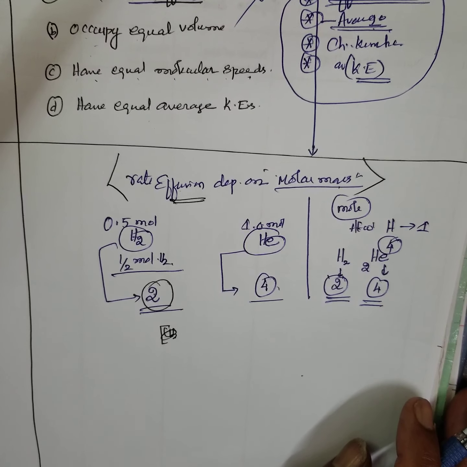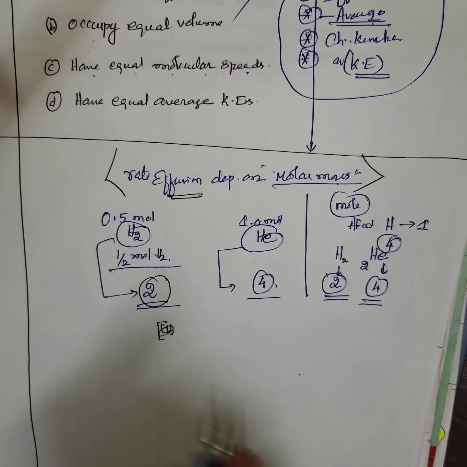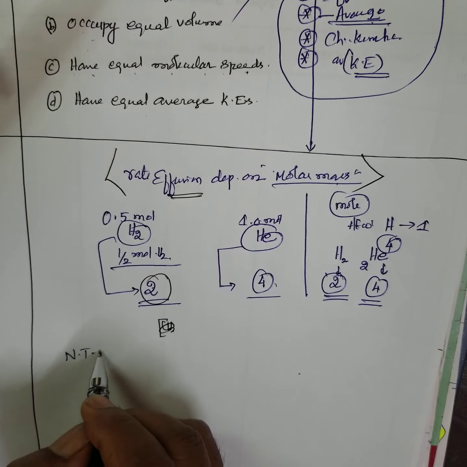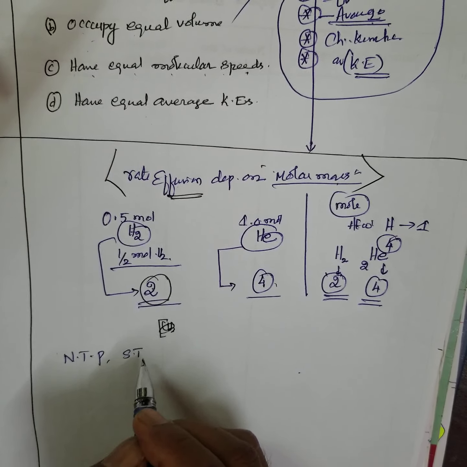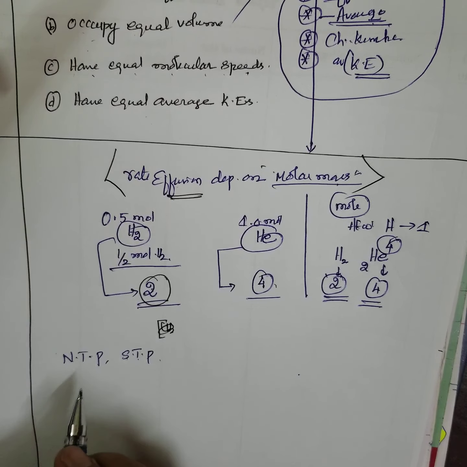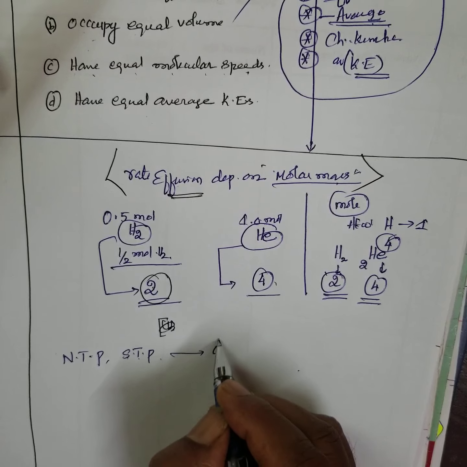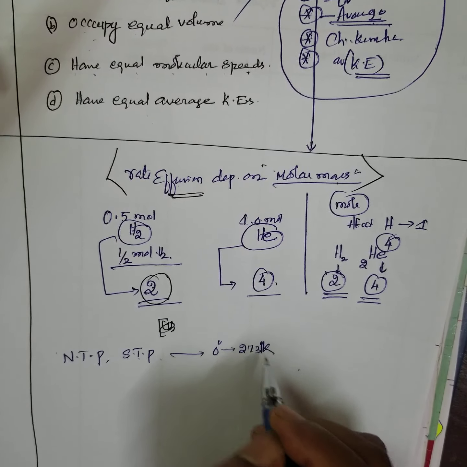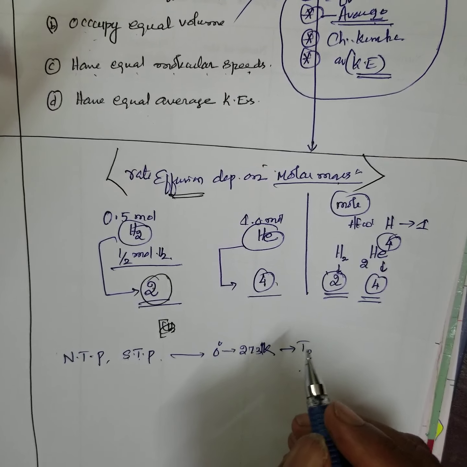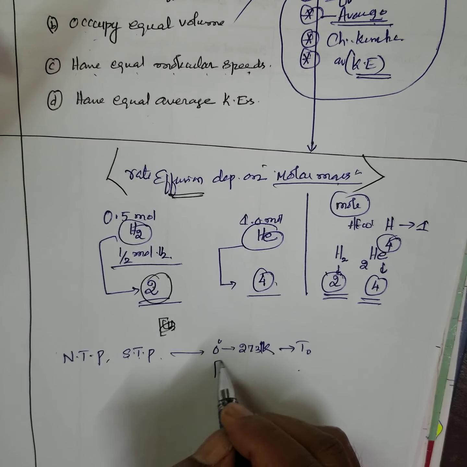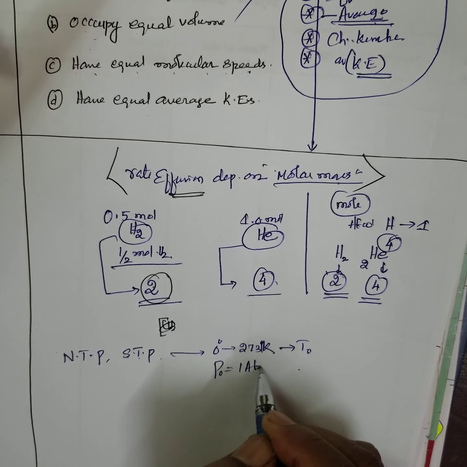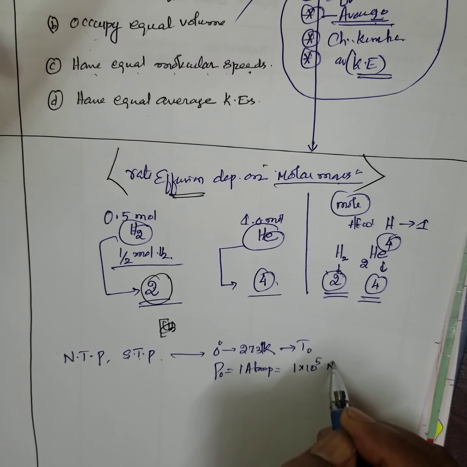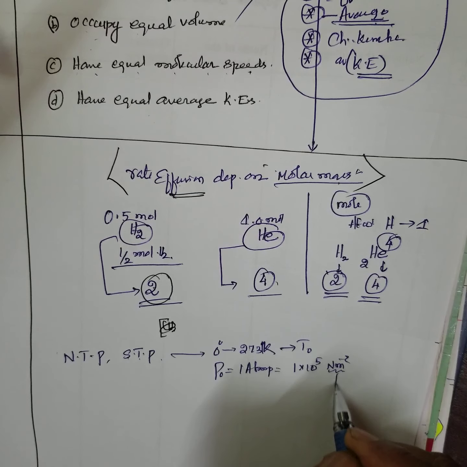Okay. Now, next option, Avogadro's law. What is it when it is NTP or STP? Standard temperature and pressure. What is standard temperature? 0 degree Celsius or 273 Kelvin. That is T0. P0 is 1 atmospheric pressure, 1 into 10 to the power of 5 Newton per meter square, or Pascal.